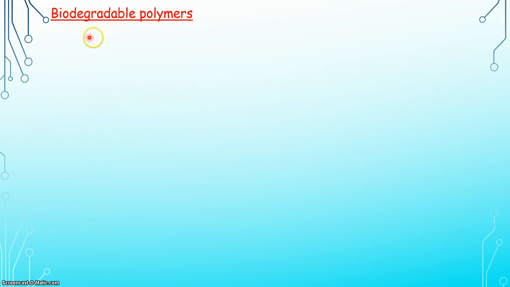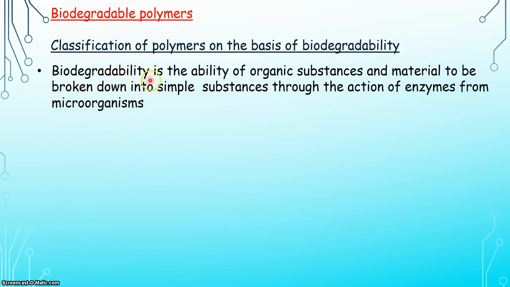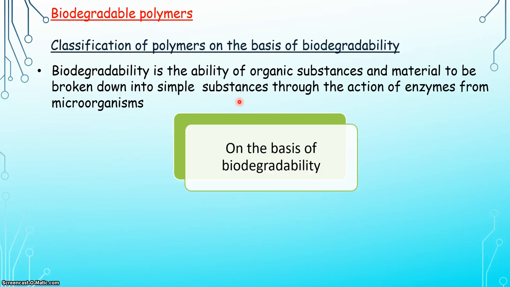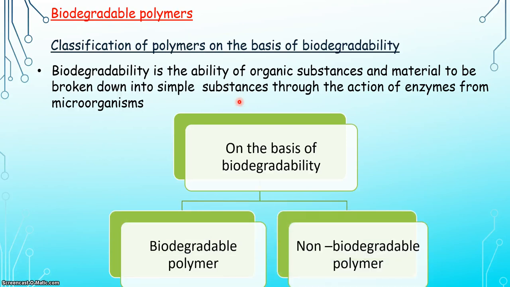Let us discuss biodegradable polymers. In the previous video, we discussed the classification of polymers on the basis of biodegradability. Biodegradability is the ability of organic substances and material to be broken down into simple substances through the action of enzymes from microorganisms, and on the basis of biodegradability, there are two types of polymers, that is biodegradable and non-biodegradable polymers.